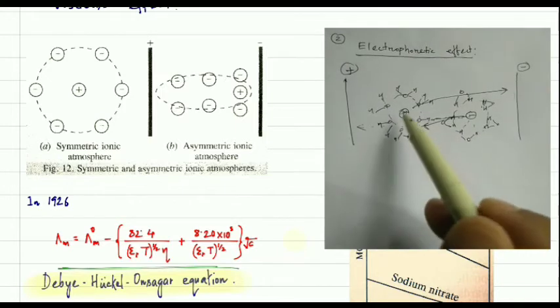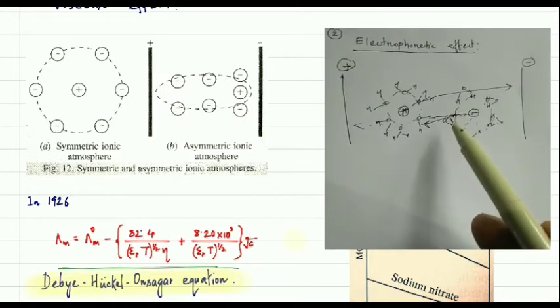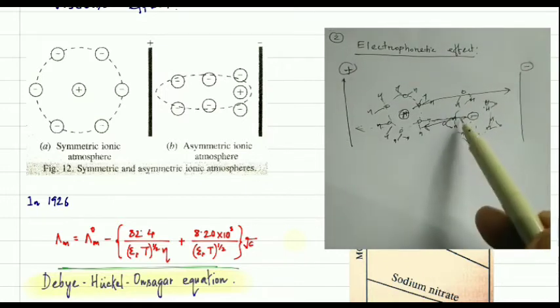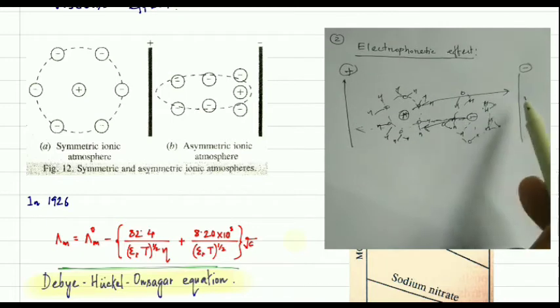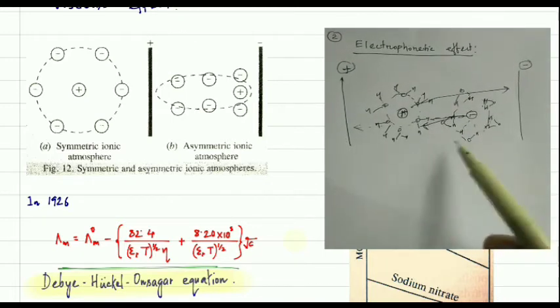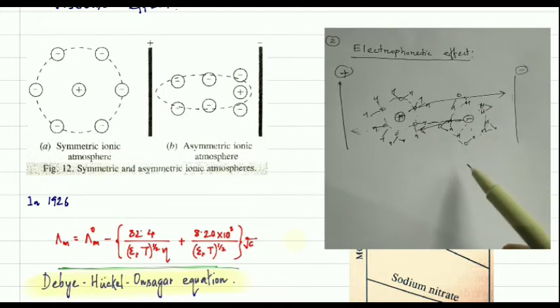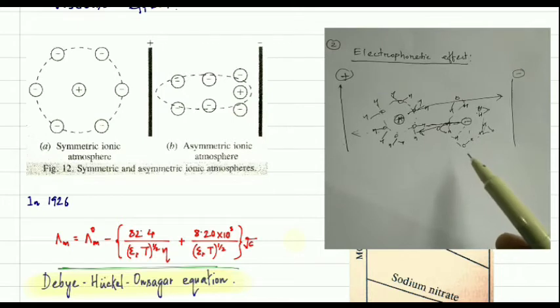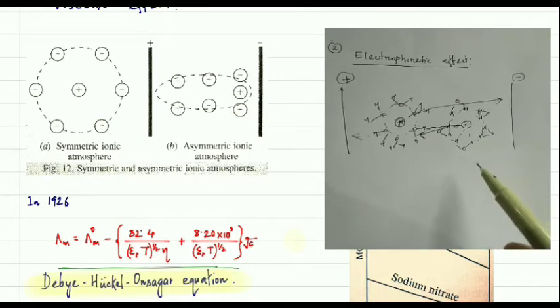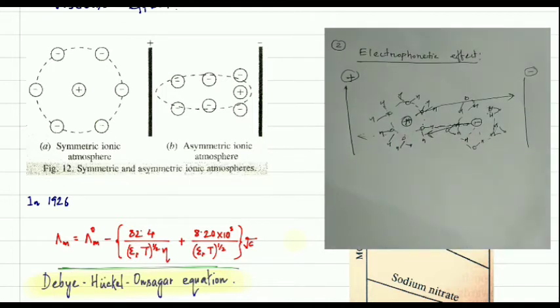Because of that, what will happen? They will experience some opposite flow of the movement of water molecules, and this counter current slows down the ions in the same way as a counter current in a stream slows down a swimmer, okay, like this. And this effect is known as the electrophoretic effect, understand.